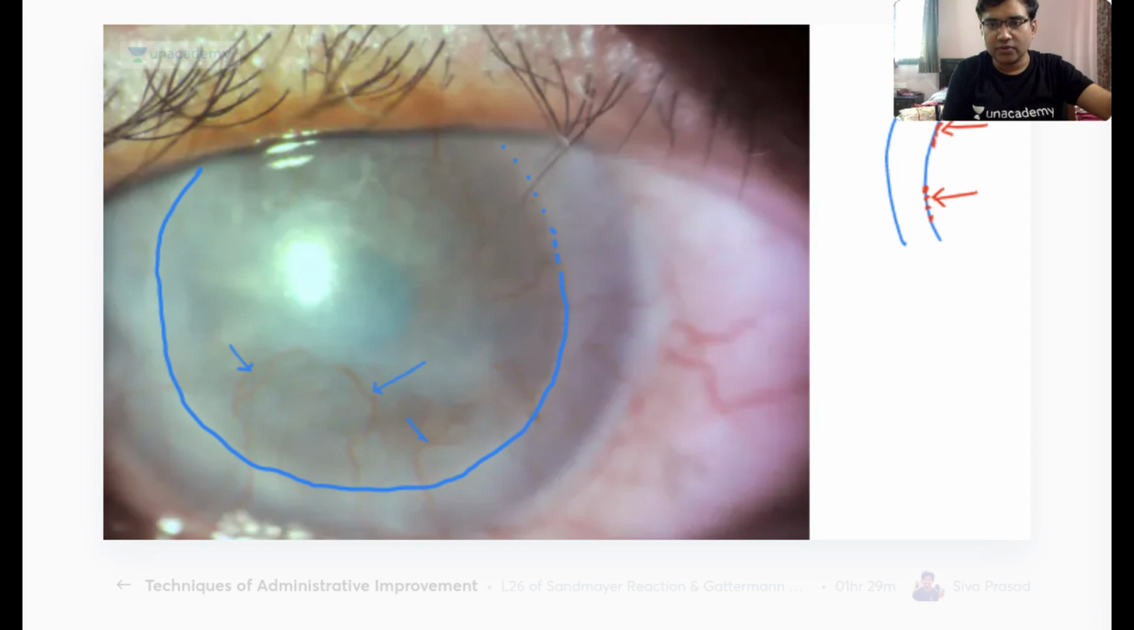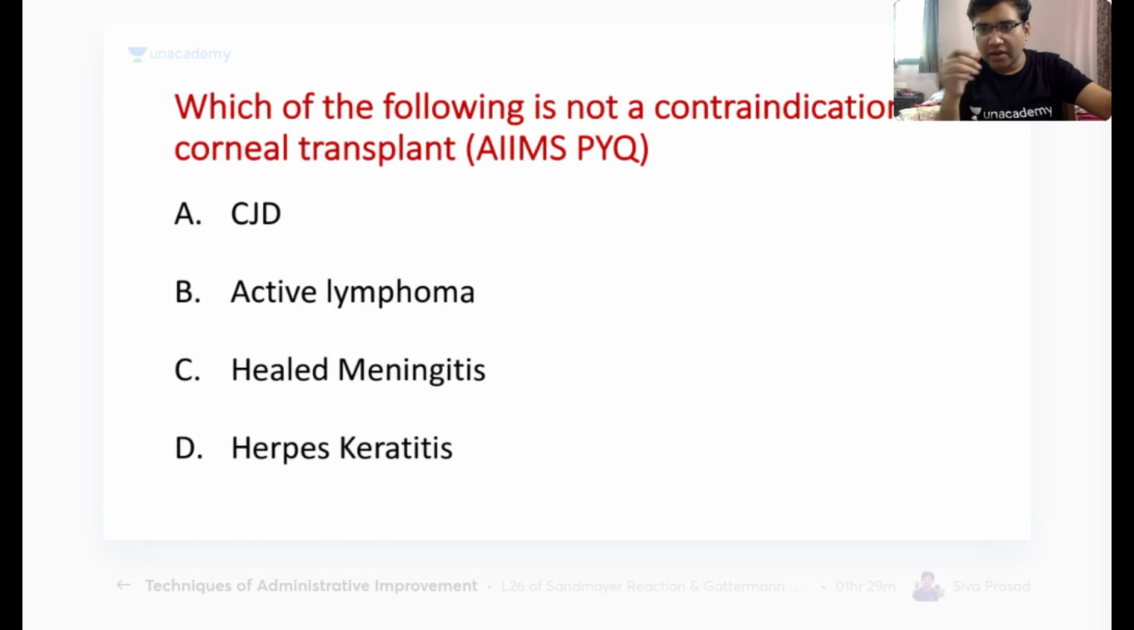Another question. So what infiltrates on the Khodadoust line? It is the pigment dispersal layer. Okay, let's move to our next question.